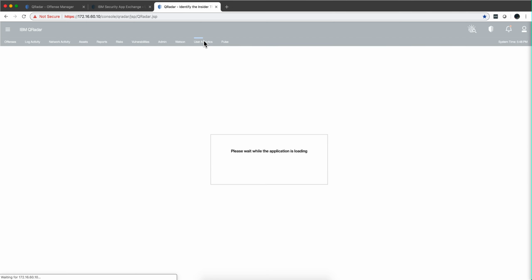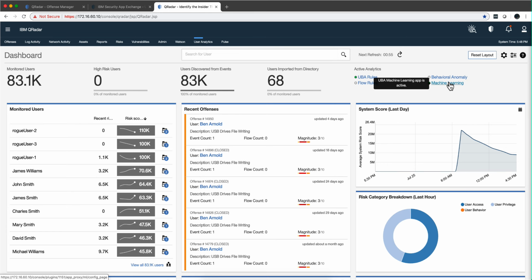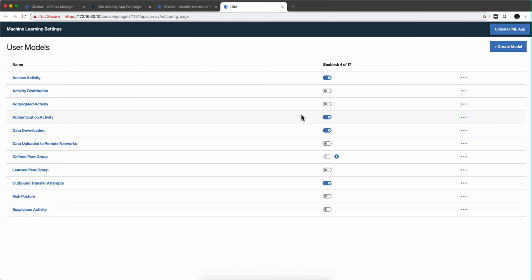Let me actually go into UBA here, and notice that I have my machine learning now installed. And the installation was really very simple. I enabled some use case models. This is the new one, the data download, and when you enable these, automatically the system goes and looks back for 1 week of data. Since I just did this, I'm not sure I'm going to be getting a lot of relevant data about it.